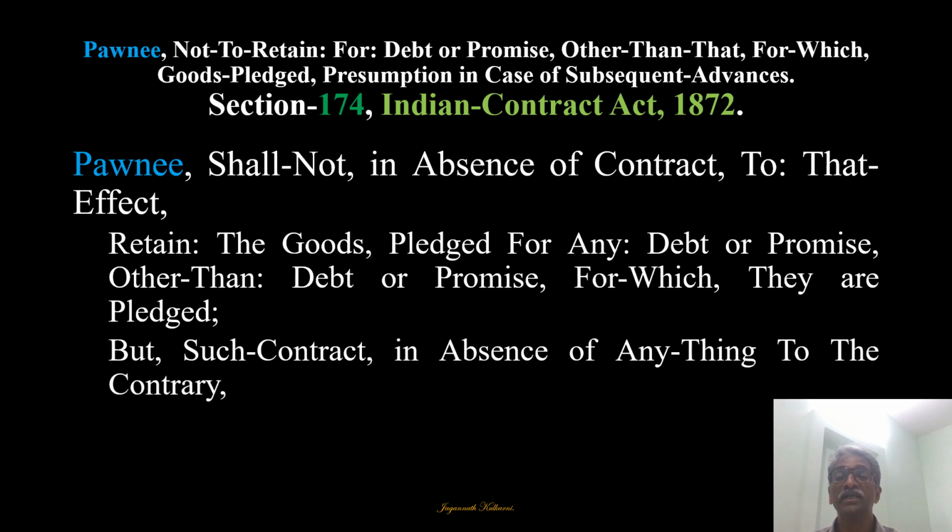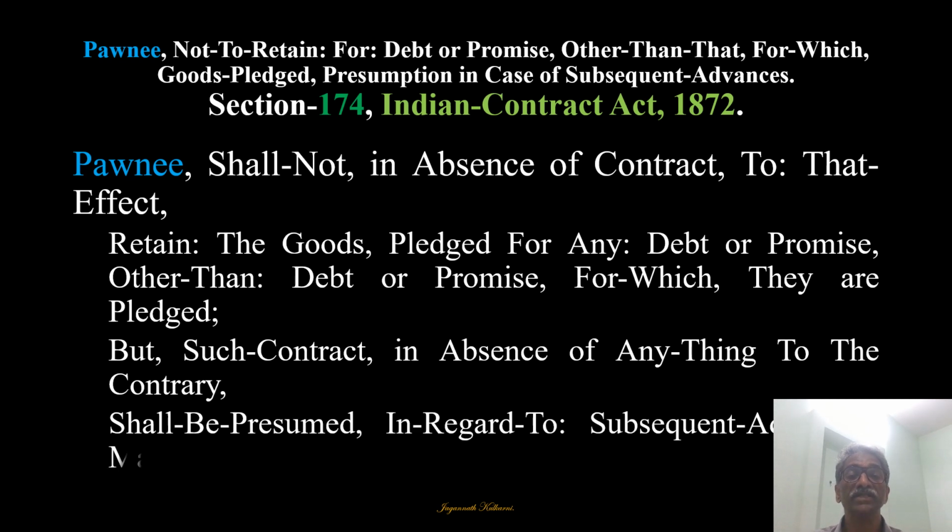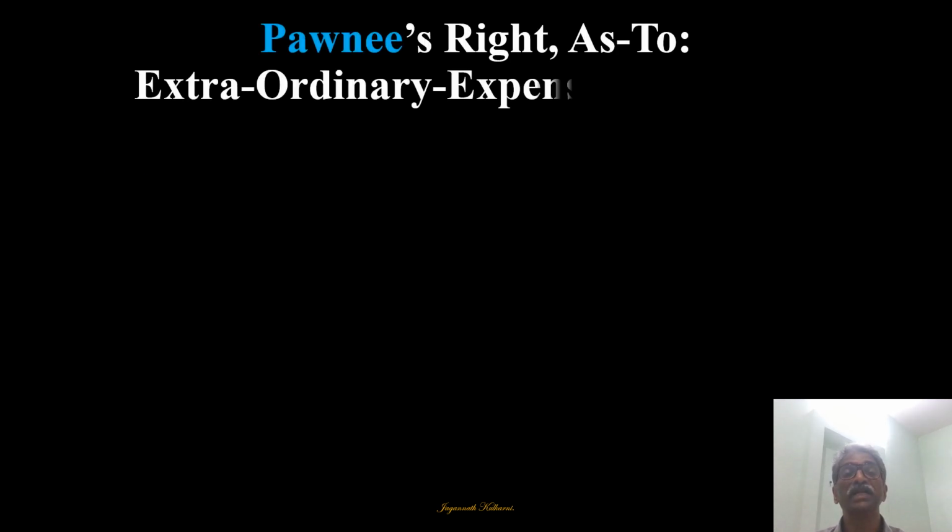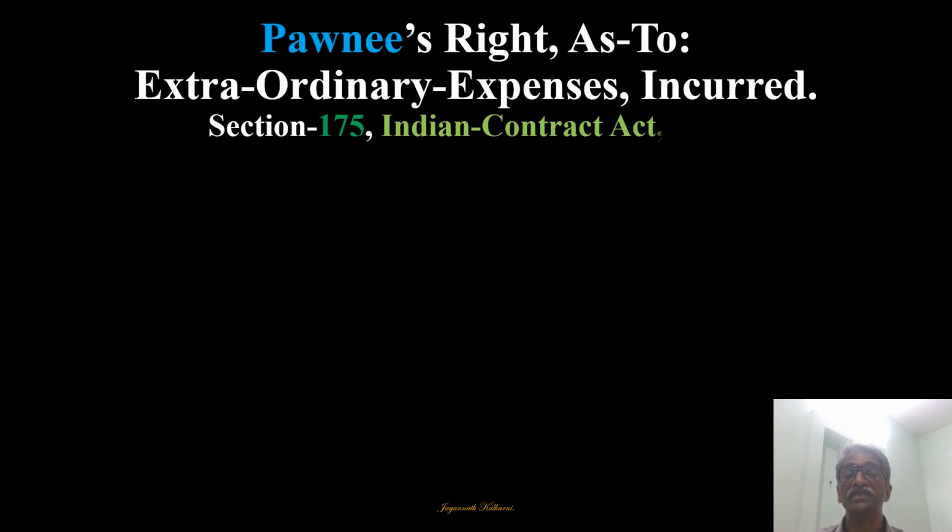So the original debt or promise is important, but such a contract, in absence of anything to the contrary, shall be presumed in regard to subsequent advances made by the PAWNEE. So remember this.